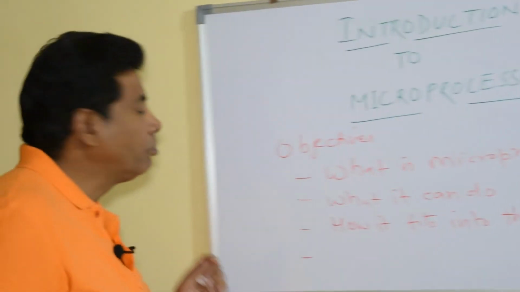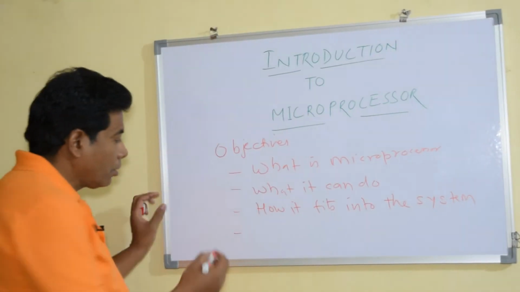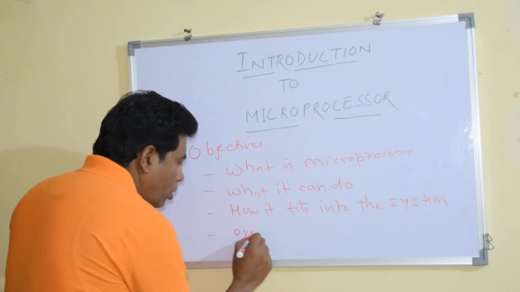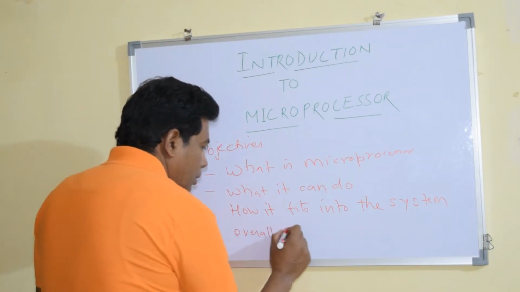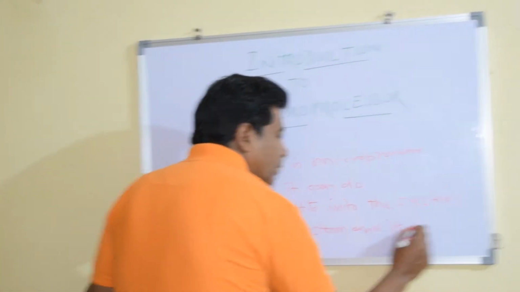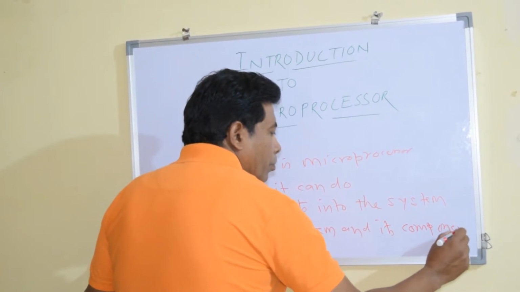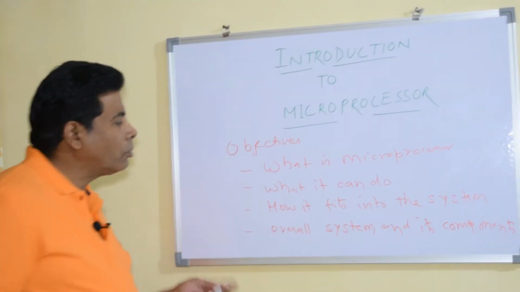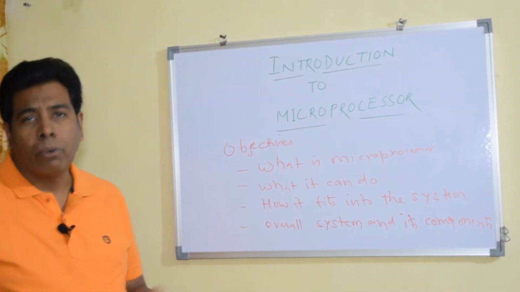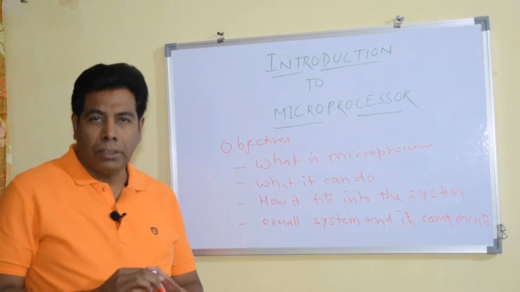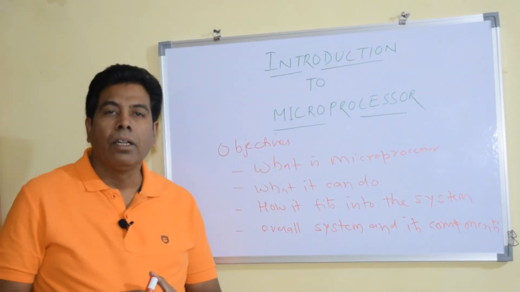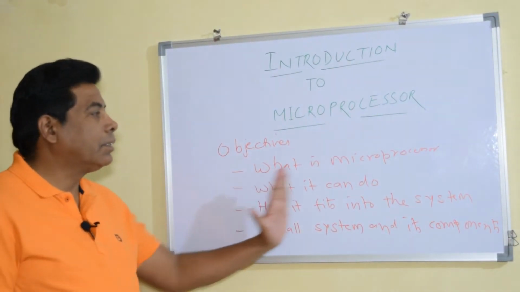And the last objective is how overall system and its components. So if we understand this, then you can go in deep study and design the components in the system. Now we are starting with what is microprocessor.